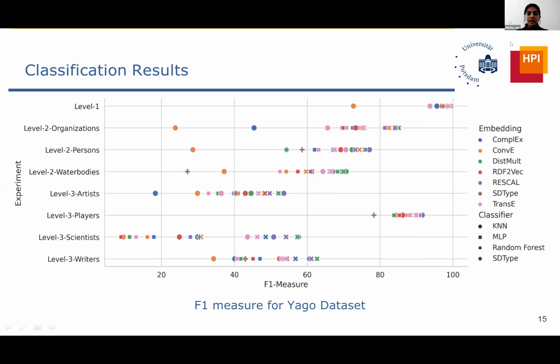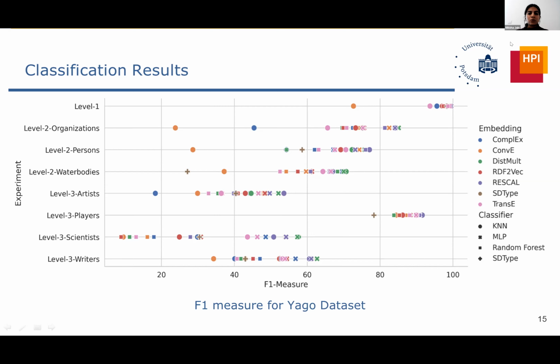It can be seen clearly in these results that for level 3, the classification performance drops by a lot as compared to, let's say, level 1. At level 1, we are close to 100%. We are able to identify a person from an organization. But if we drill down deeper, to the level of different persons, so we have now artists, players, scientists, and writers, it's not really possible for the embeddings to distinguish between artists and players. The classification performance drops by a lot. And of course, level 2 is somewhere in between for most of the cases.